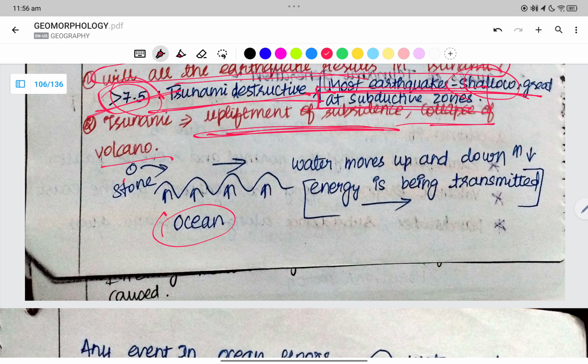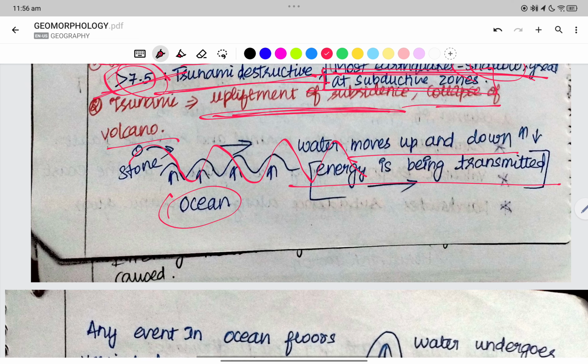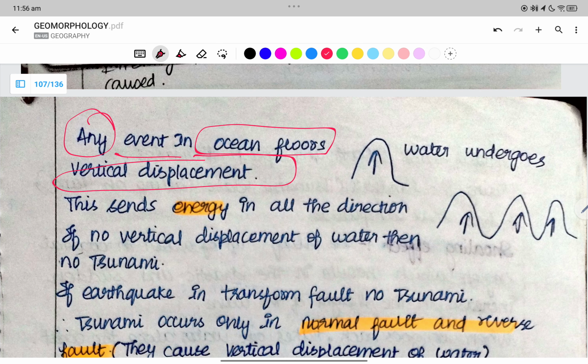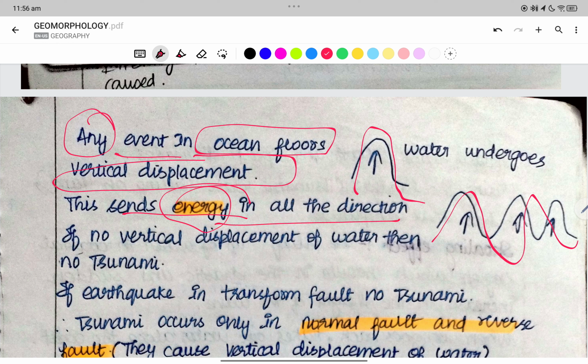Now, this is the ocean. If it moves up and down, any event on the ocean floor gives us the vertical displacement. The water goes up and down, and this sends energy in all directions. Therefore, if there is no vertical displacement, there is no tsunami. Only when you go up and down is energy transmitted.